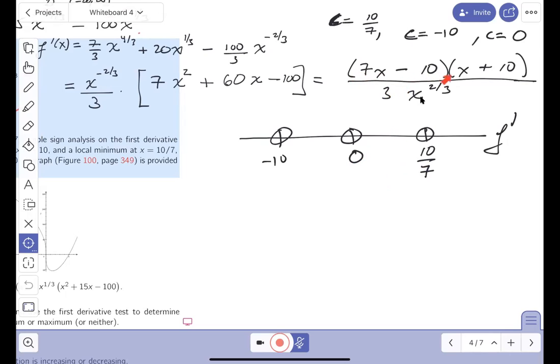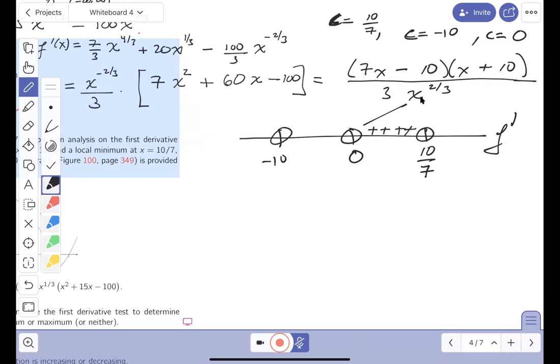Positive, positive, positive. Wow, that was easy. What does that mean? The function is increasing. All right, let's keep moving.